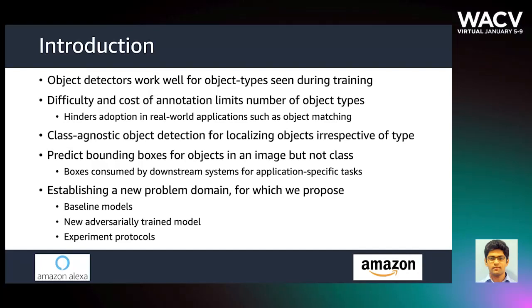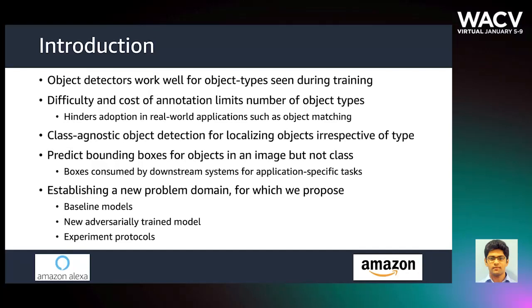We propose class-agnostic object detection as a new problem domain for localizing objects irrespective of their types. Models developed for this task would have to predict bounding boxes for all objects in a given image, but not their object classes. The resulting boxes would then be consumed by downstream modules for application-specific recognition, retrieval, etc.